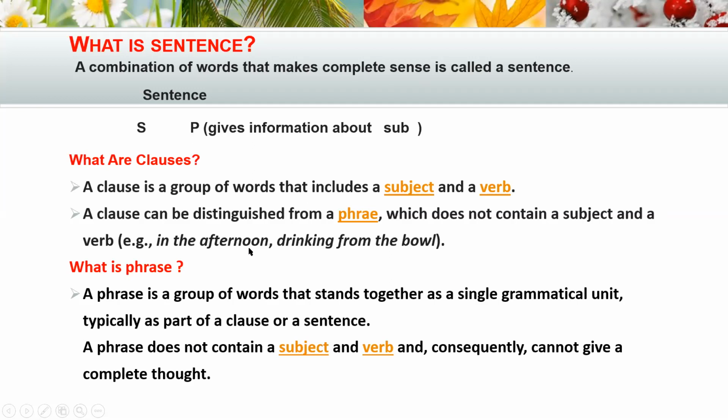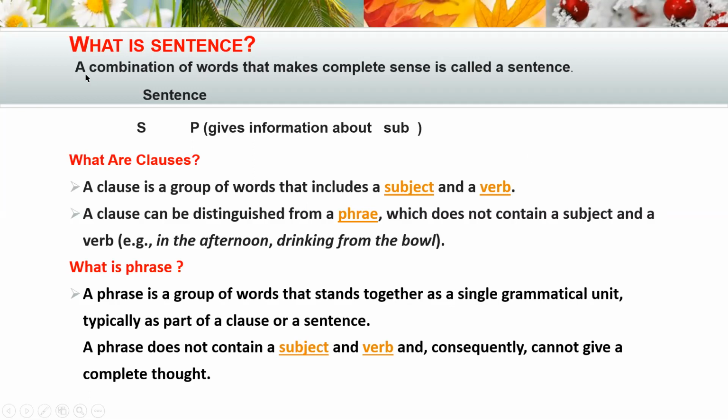Like that, in the afternoon, it is a phrase. Drinking from the bowl, it is a phrase because there is no subject and no verb. Okay, let's know more about phrase. A phrase is a group of words that stand together as a single grammatical unit. It indicates a single grammatical unit, typically as part of a clause or a sentence. Means we have to confirm here three things.